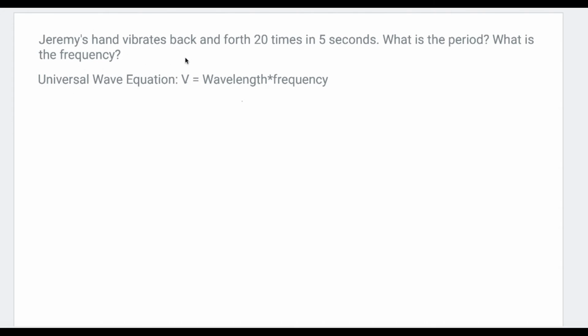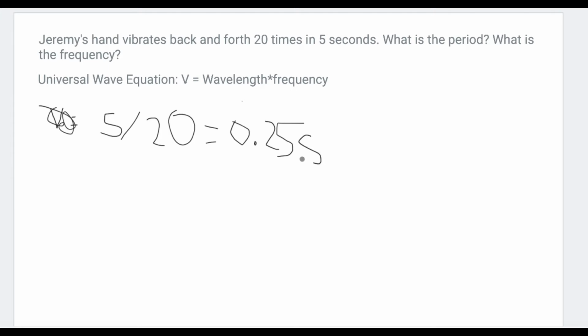So this problem is: Jeremy's hand vibrates back and forth 20 times in 5 seconds. What is the period? What is the frequency? So I already know the universal wave equation, which is v equals wavelength times frequency. So we do 5 divided by 20, which we then get 0.25 seconds, which is the period.